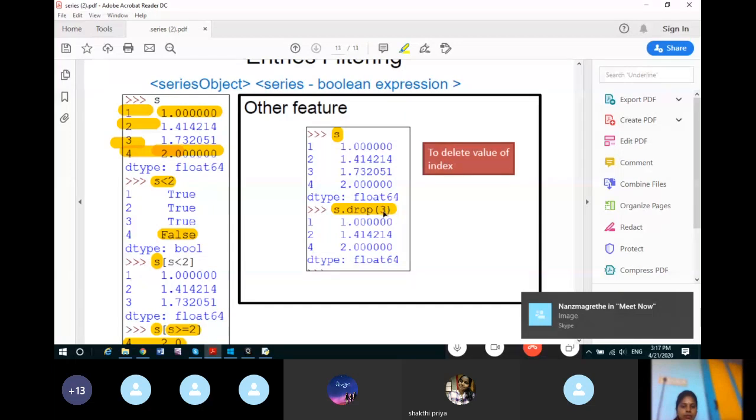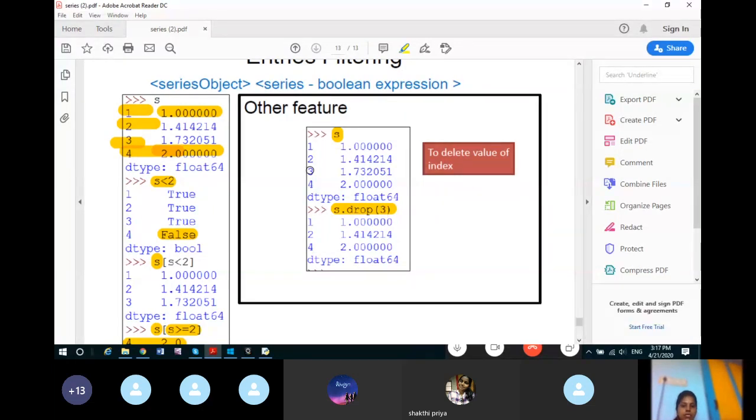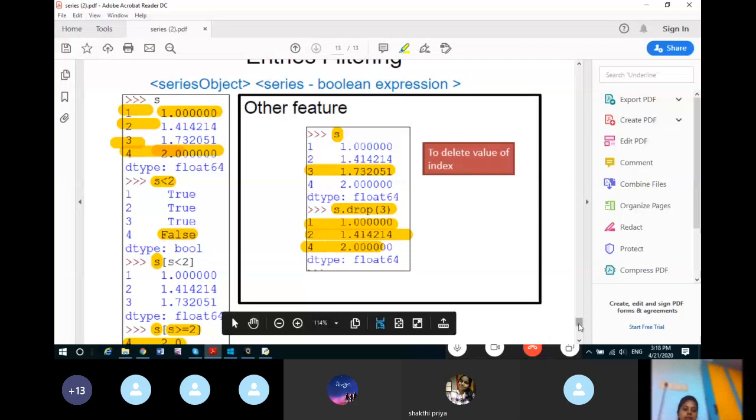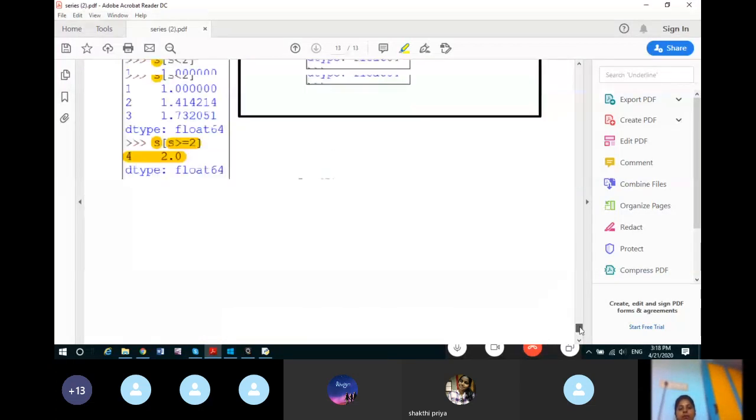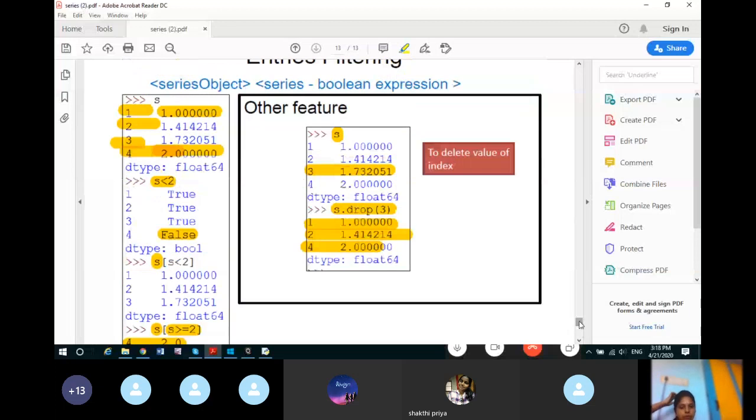So you want to delete the third index from the series, that is this value. Using the drop function, it is deleted, and you will have only 3 rows: 1, 2 and the index 4 row. So like this you can delete values from the series. I hope you understood whatever I taught you today.